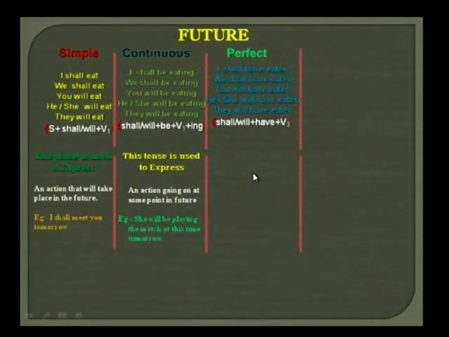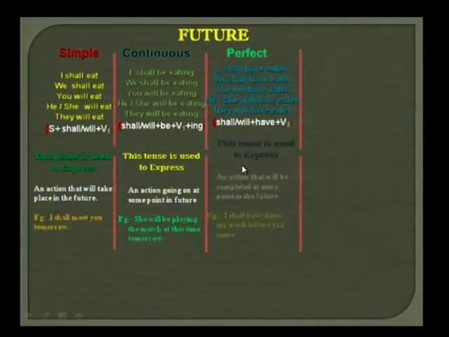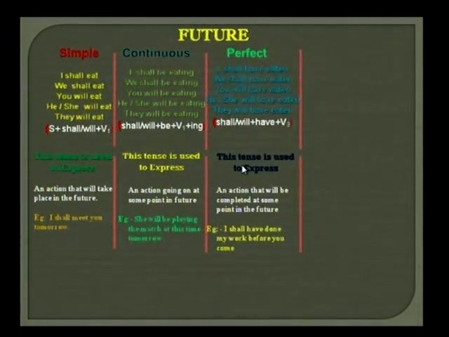Here we have used shall have plus V3, eaten. I have already told you, in every perfect tense we must use which form? The past participle form of the verb. In every perfect aspect, we must use the past participle form of the verb. Now let us come to the uses of future perfect tense.